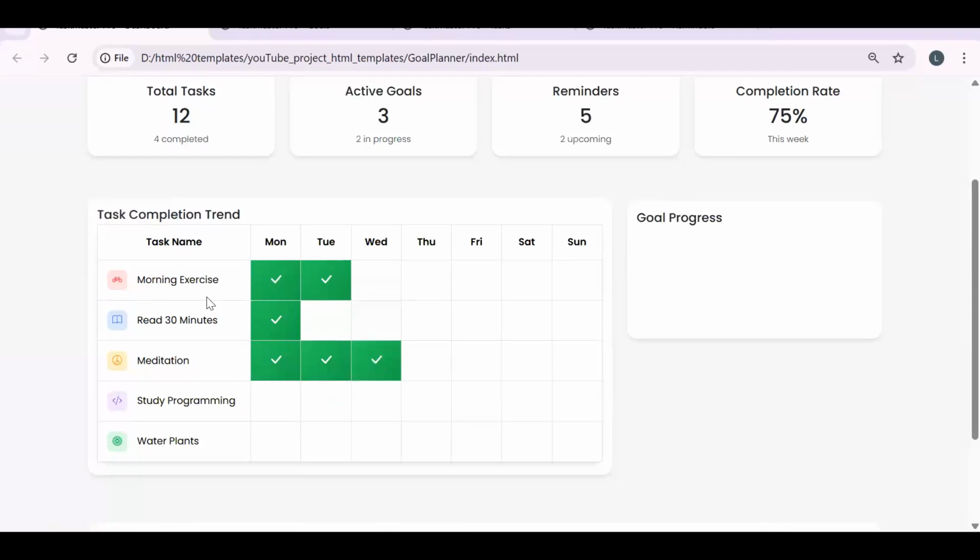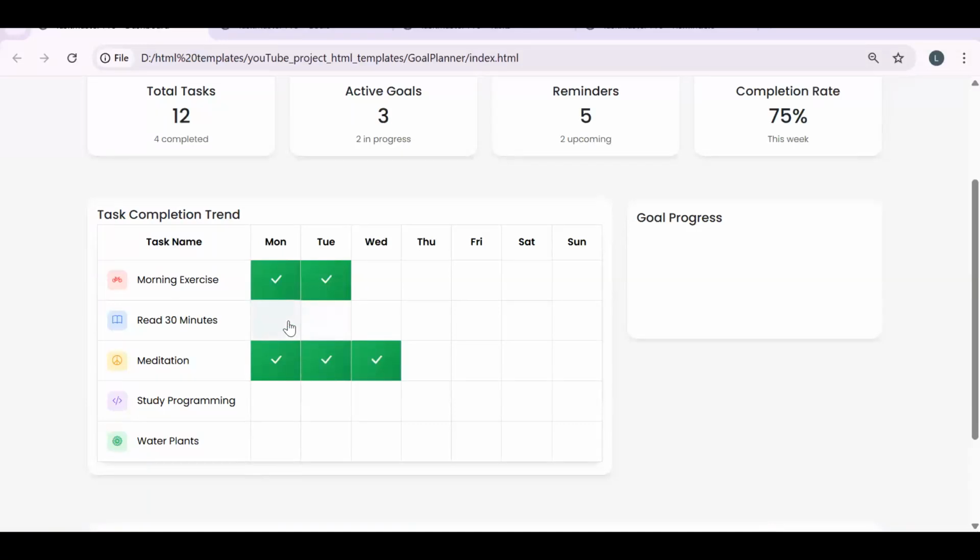So you can see, let's say for day-to-day activities, I have created some tasks. Okay, so let's say morning exercise, read, 30 minutes meditation, study programming, whatever. All the week's tasks I will be able to see over here. Let's say I completed morning exercise today, so I will mark it like this.